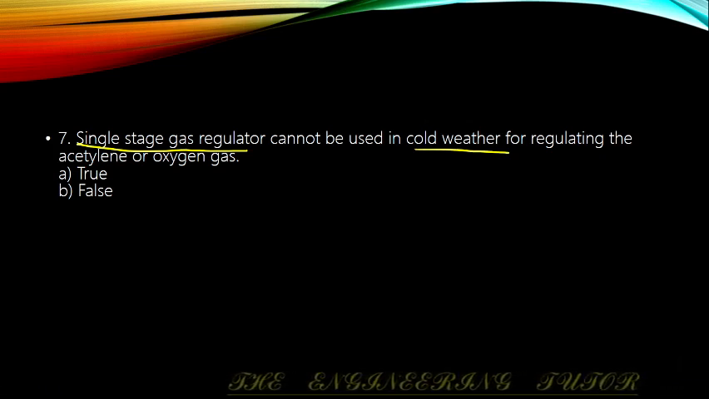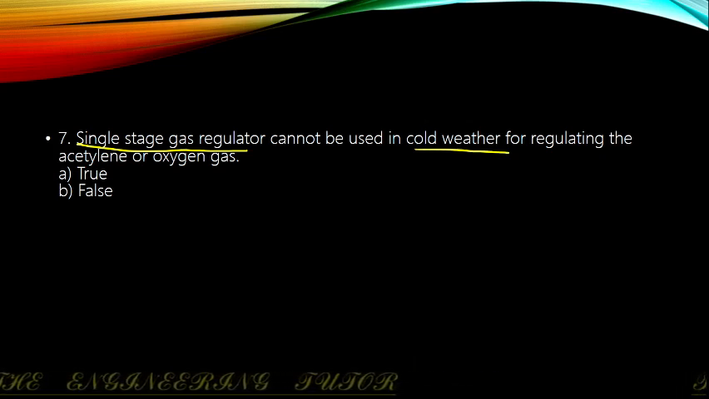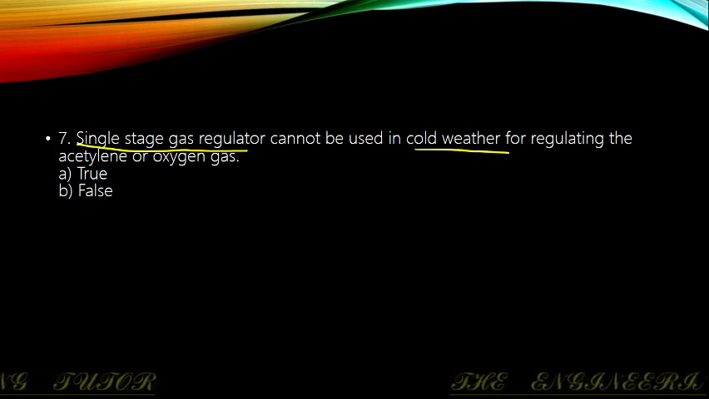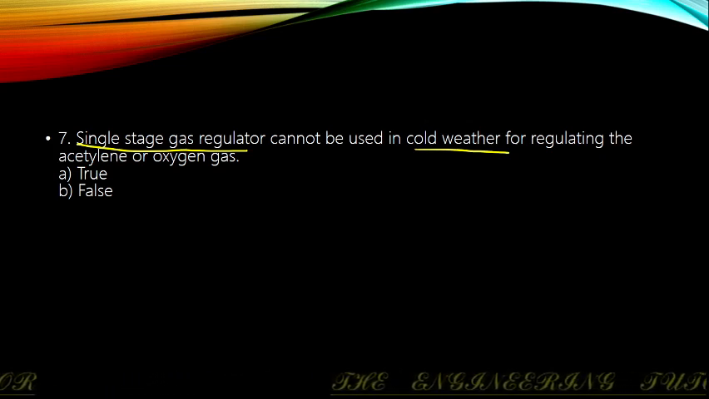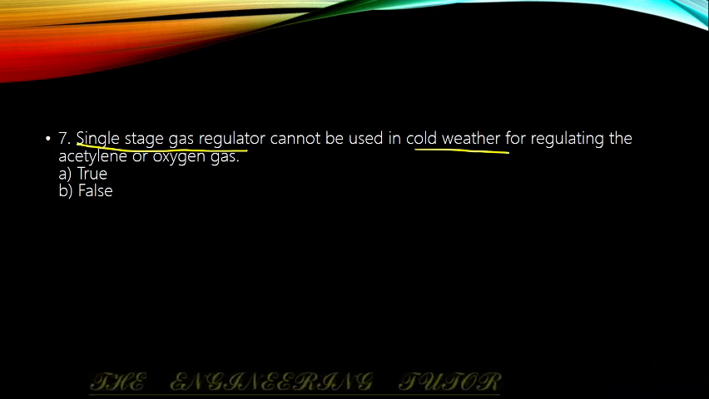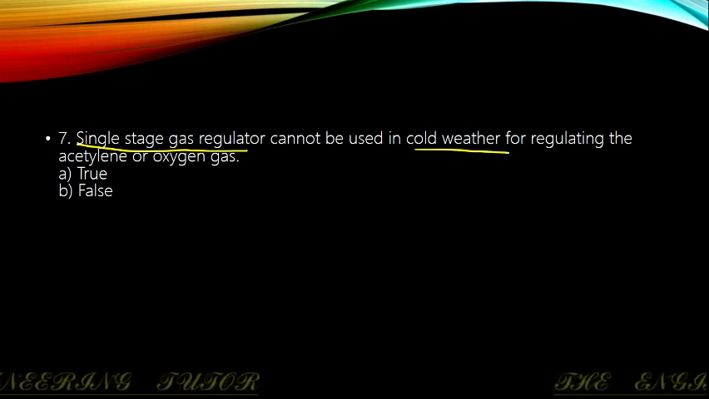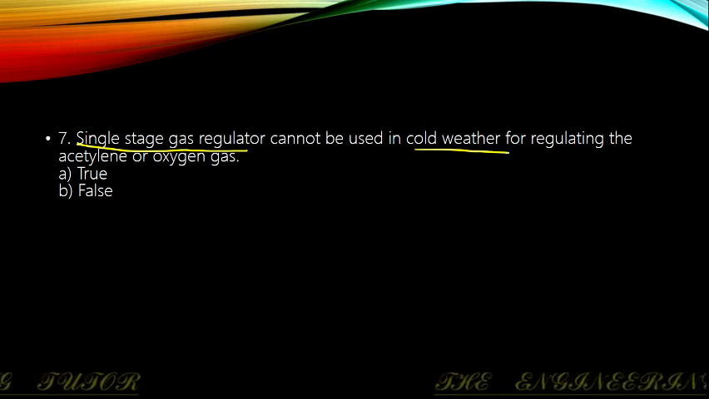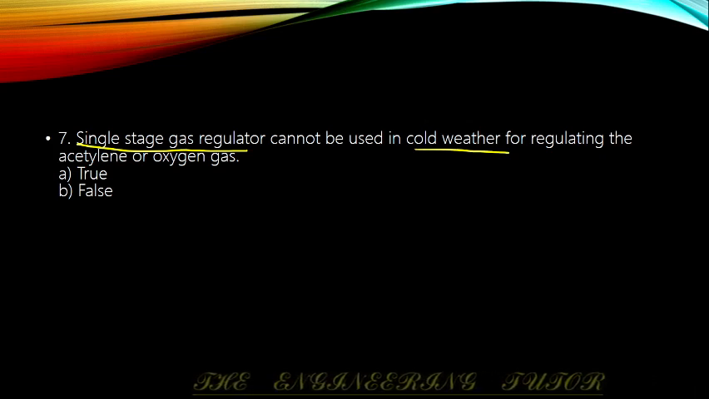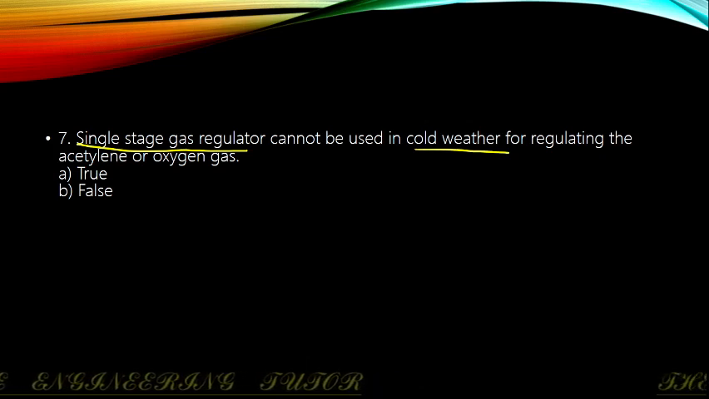A single-stage regulator is used to reduce the pressure from the cylinder to the welding pressure in a single stage. However, it tends to freeze in cold weather because of an abrupt expansion and a resulting drop in the initial pressure, making the gas cool rapidly. Already the condition is cold, and in addition, if we are using a single-stage regulator, a sudden pressure drop will happen. So it is not recommended to use a single-stage regulator in cold weather.